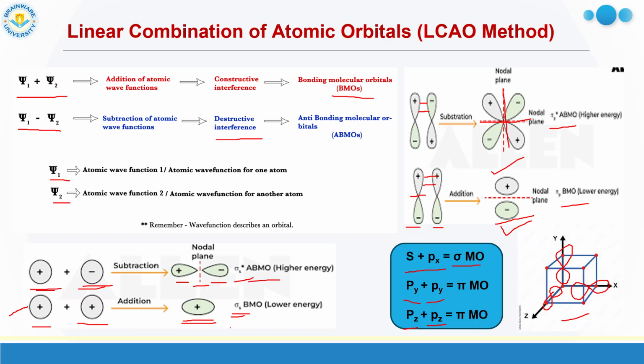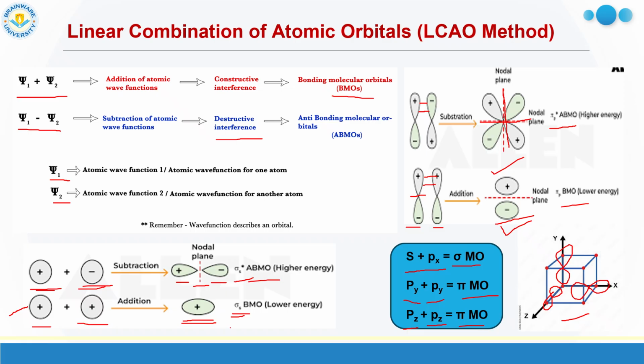So for the pi star p orbital, there are two nodal planes. For Py we get the pi MO, and for Pz combination also we get the pi MO, whereas for the ss combination we get sigma MO. This ss overlapping is known as head-on overlapping. This head-on overlapping is very strong compared to the lateral overlapping.